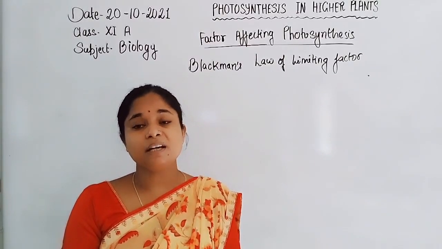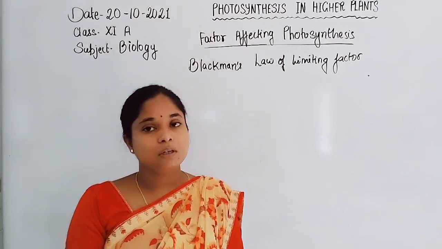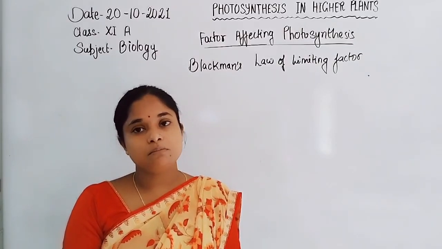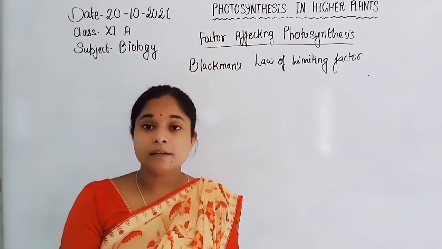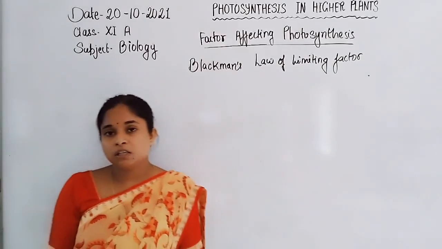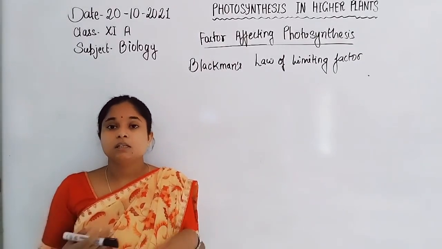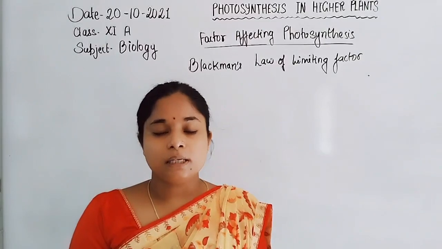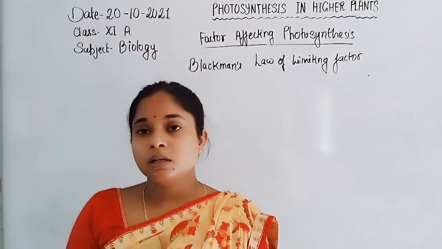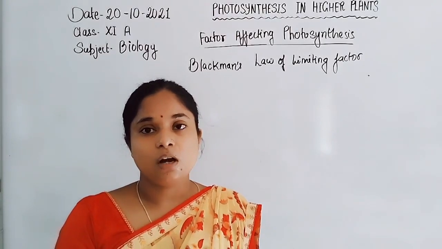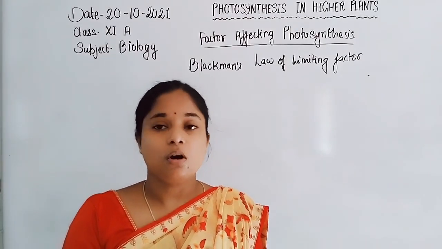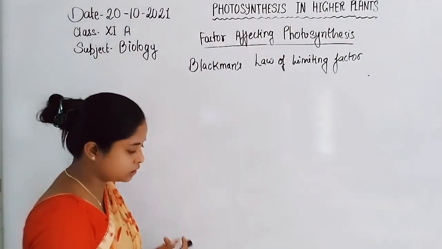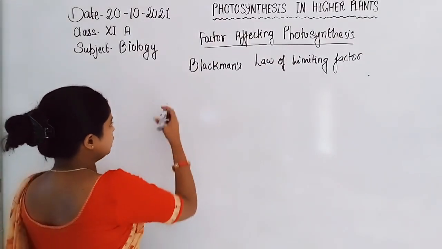They affect the photosynthesis process in a limited manner if the quantity or intensity of a factor is low. At that time photosynthesis is affected, and at a high range or high intensity of the factor, they also affect the photosynthesis process. That's why the scientist Blackman gave the law of limiting factor, showing how different factors are involved in limiting the photosynthesis process. First, we discuss the light intensity.